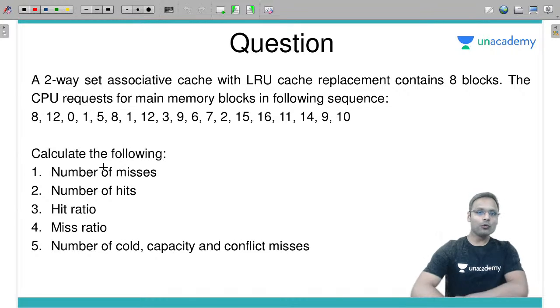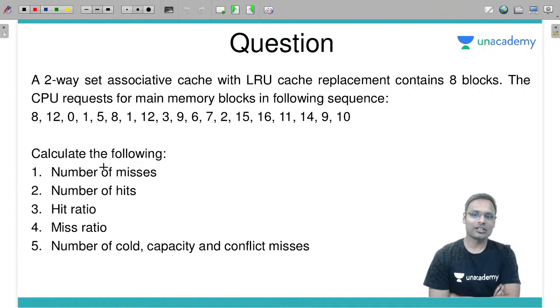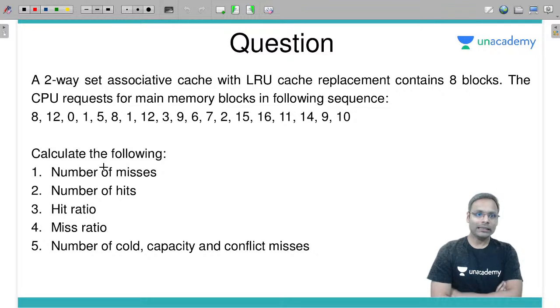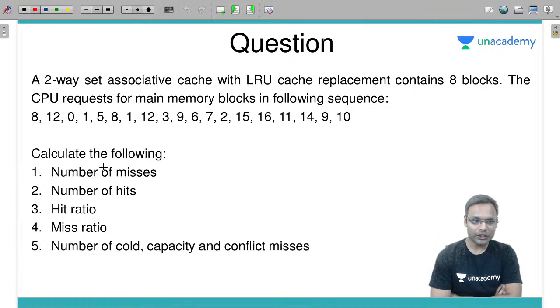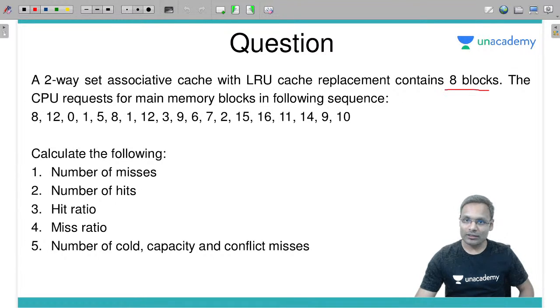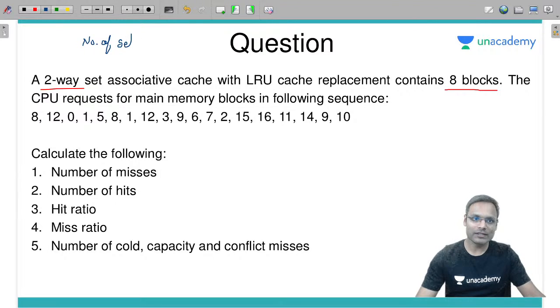Another question. A two-way set associative cache with LRU replacement contains 8 blocks. The cache requests main memory blocks in this order. Find the number of misses, number of hits, hit ratio, miss ratio, and the number of cold, capacity and conflict misses. If there are 8 blocks, two-way set associative, how many sets should be there in the cache? Number of sets equals number of blocks divided by associativity 2. The answer is 4 sets.